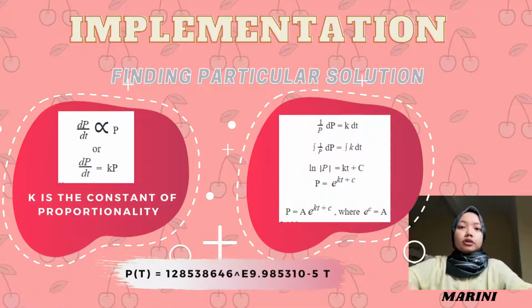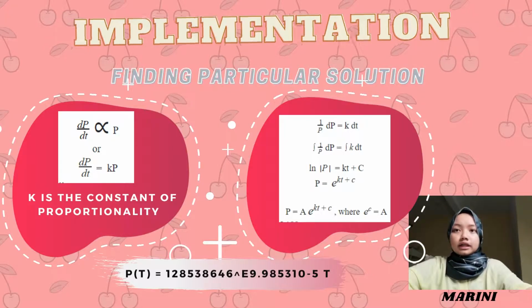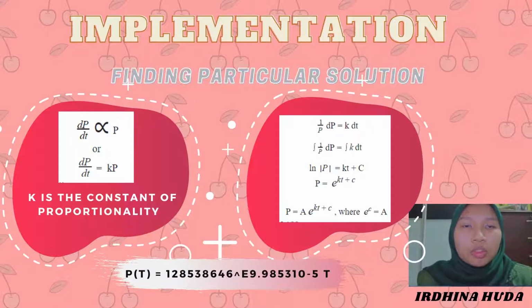As we are finding the particular solution for this population growth in Japan, we know that dP over dt is directly proportional to P, or dP over dt equals Kp, where K is the constant of proportionality. We use the formula 1 over P dP equals K dt. Then we integrate 1 over P dP equals the integral of K dt. Then ln P equals Kt plus C. So we got P equals e to the power of Kt plus C, where e to the power of C is equal to